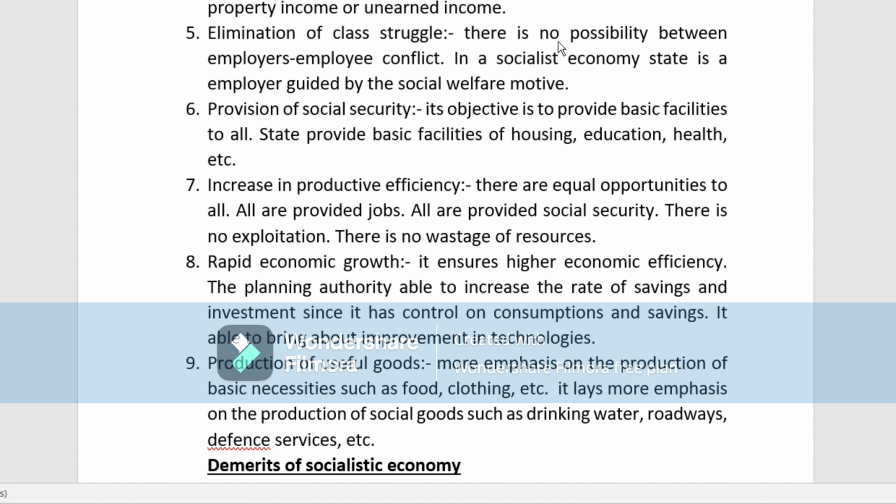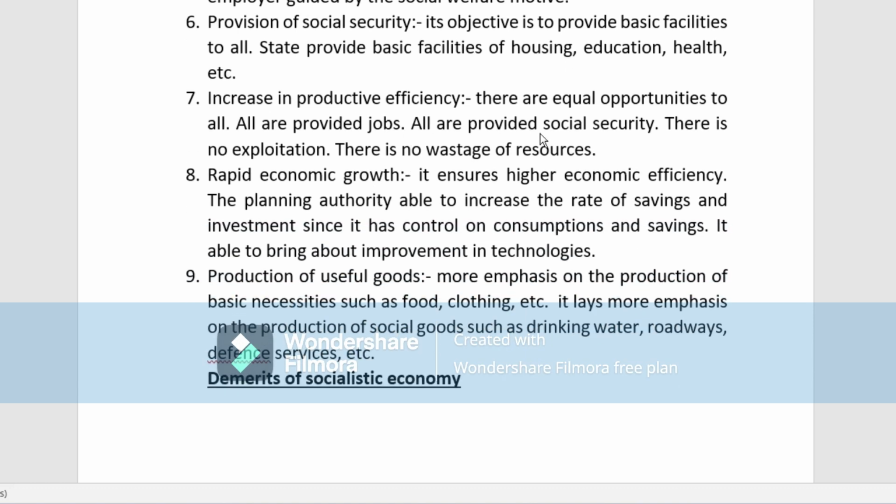Next is provision of social security. Provision of social security means the objective is to provide basic facilities to each and everyone. Now, what are the basic facilities here? Housing, education, health. These are all the basic facilities. Next is increase in productive efficiency. Seventh point: increase in productive efficiency.